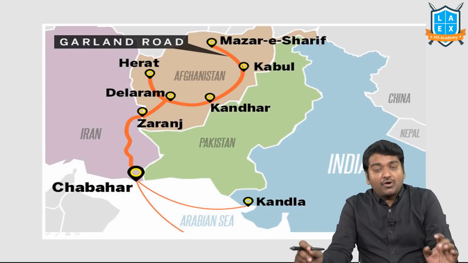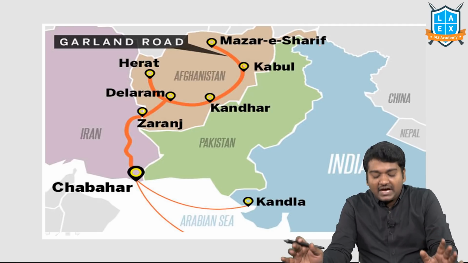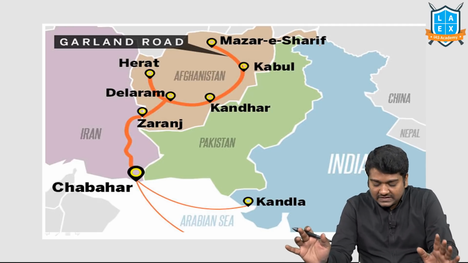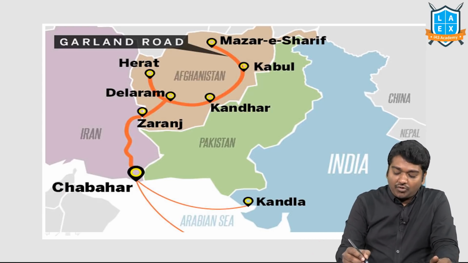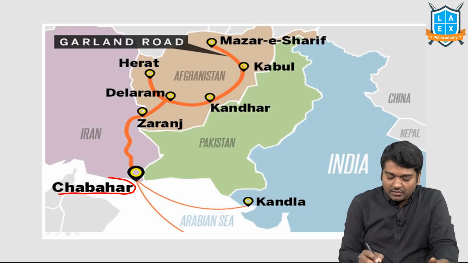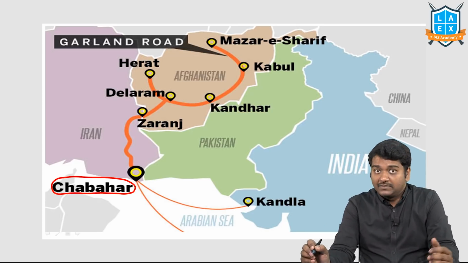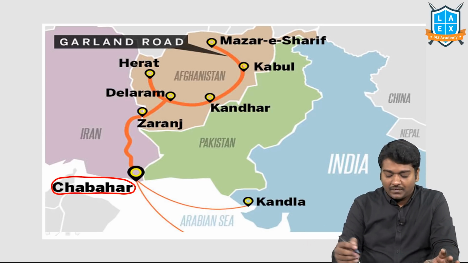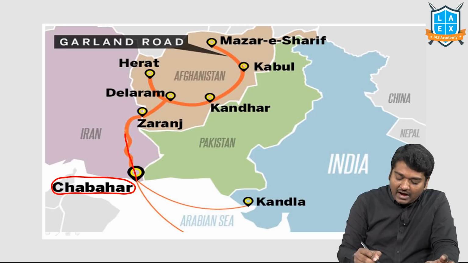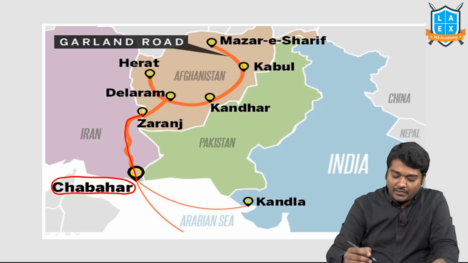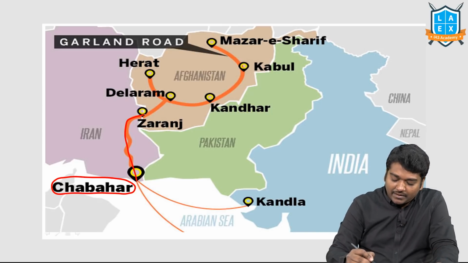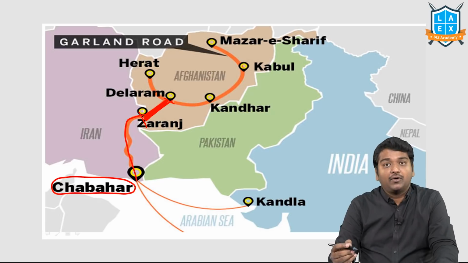Next, you're all aware of India's investments in Afghanistan. And when we look at this, if we have to go to Afghanistan, then it is always through the Chabahar port. In Prelims last year they also asked about this. Now from Chabahar port of Iran till the Afghanistan border, there are Iran's roads. From Zaranj to Delaram, can you observe this region? Zaranj to Delaram, India has constructed the road.